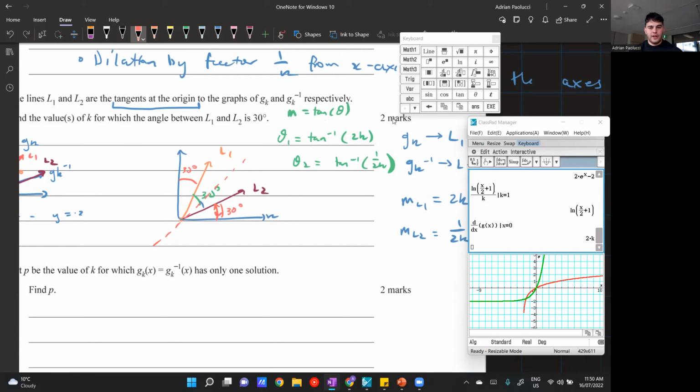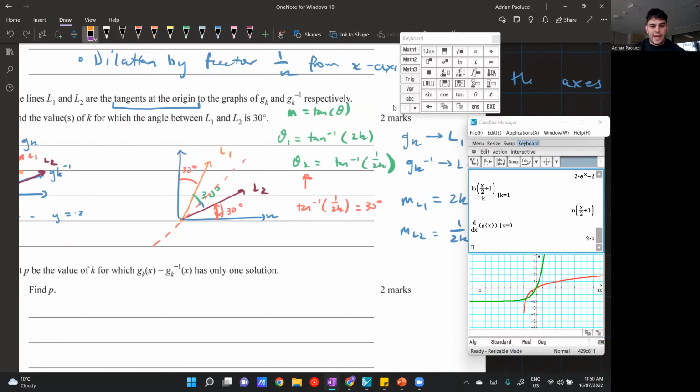So instead of solving the difference, I say theta 2, which is tan inverse of 1 over 2K, that's just the angle between the line and the x-axis. I just say that tan inverse of 1 over 2K should be equal to 30 degrees. And then that'll give me a K value.